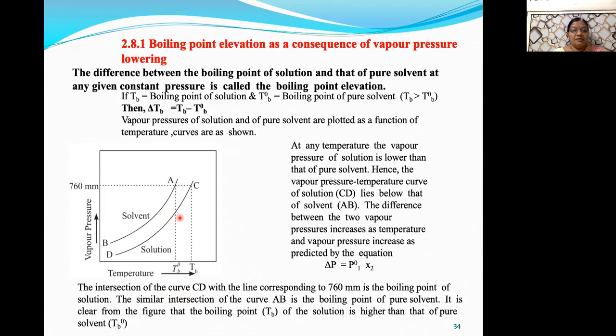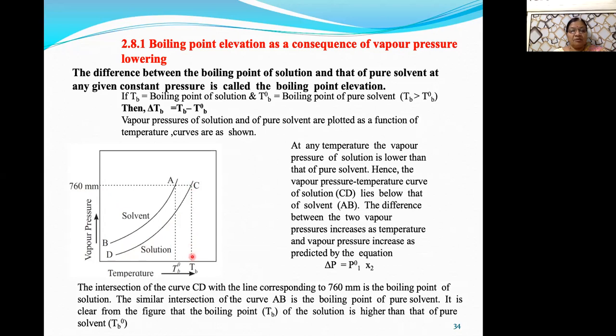Now here consider the vapor pressure temperature curve for the solution, that is CD curve. Now the intersection of this curve CD with the line. Now this line corresponds to vapor pressure of 1 atmosphere, 760 mm. So the intersection of the curve CD with the line that corresponds to 760 mm, that is 1 atmosphere, and the corresponding temperature, is nothing but the boiling point of the solution.